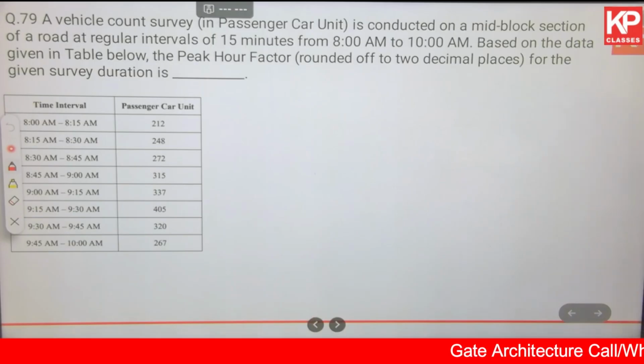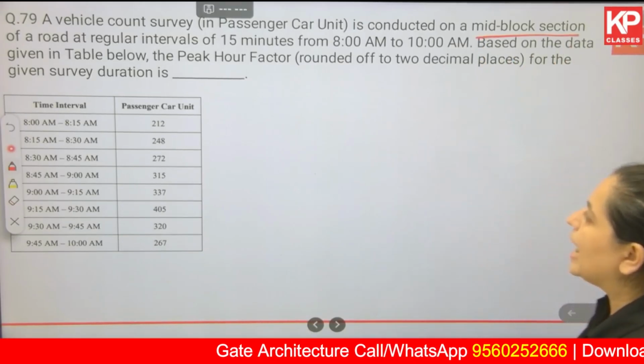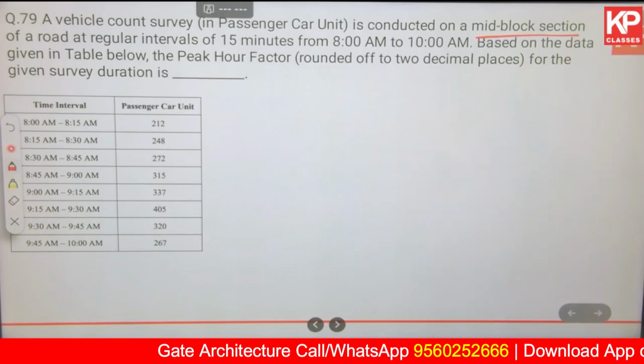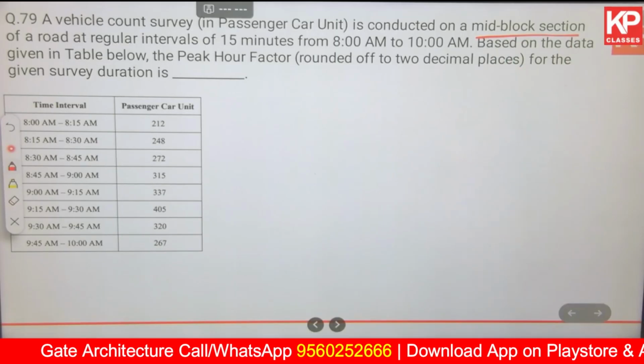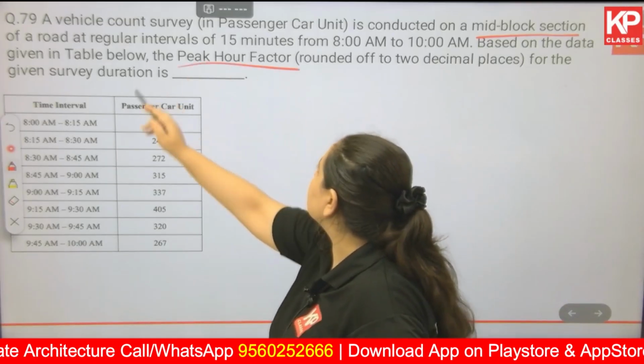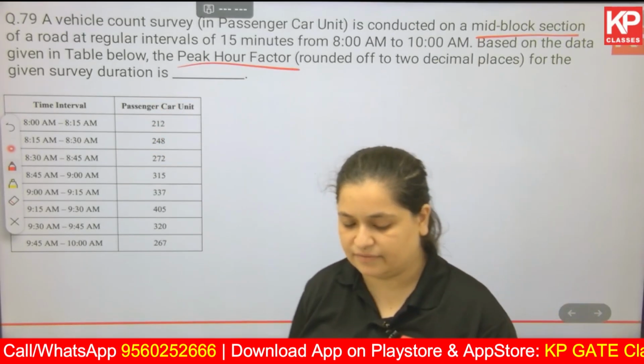Okay, this is a very interesting kind of question. A vehicle count survey in passenger car unit is conducted on a mid-block section of a road at regular intervals of 15 minutes from 8 o'clock to 10 o'clock AM. Based on the data given in the table below, the peak hour factor rounded off to 2 decimal places for the given survey is what?